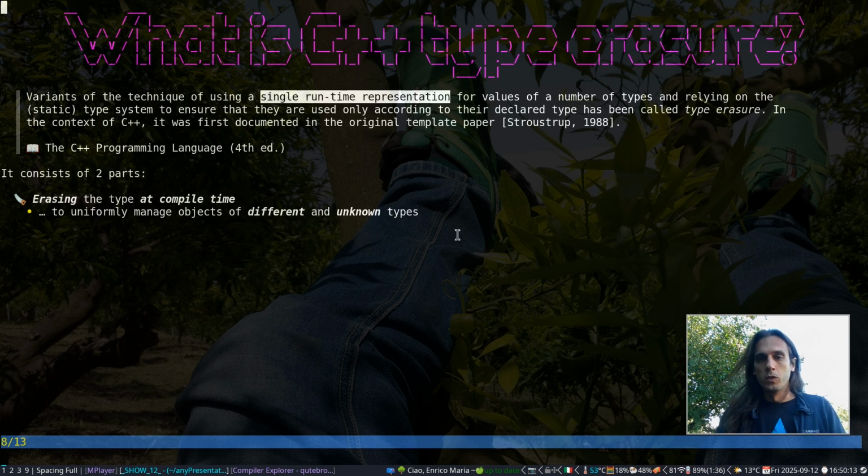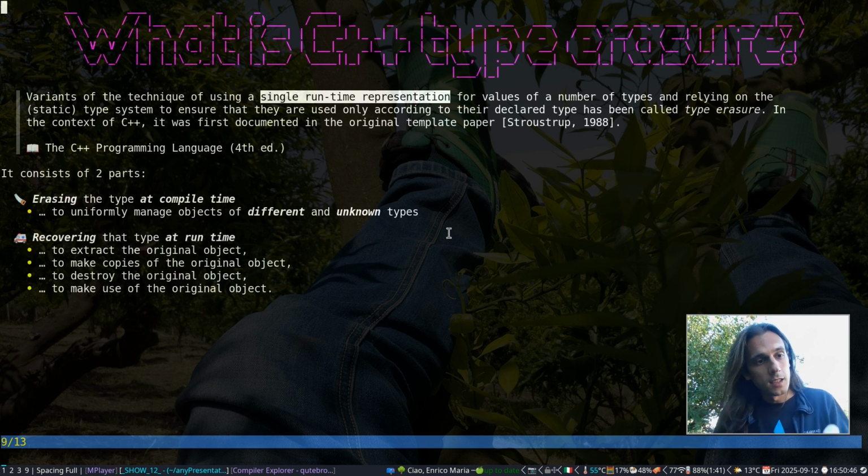In the case that we will look at, that is std::any. std::any is that single runtime representation. It's just std::any, and we use it to deal with multiple different and unknown types. But once we erase the type, what can we do with those objects? Once we've forgotten about their types, we can't do anything, because after all, the type is what tells us what the member functions, for instance, of a given object are. If we don't know the type of that object, we cannot call the member functions.